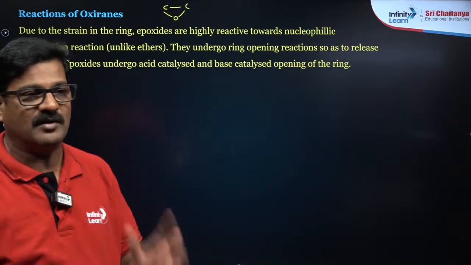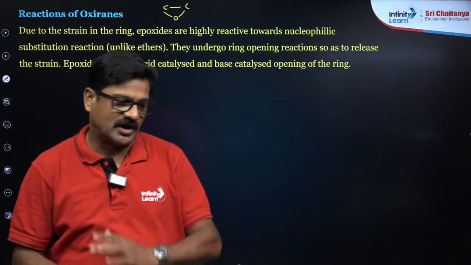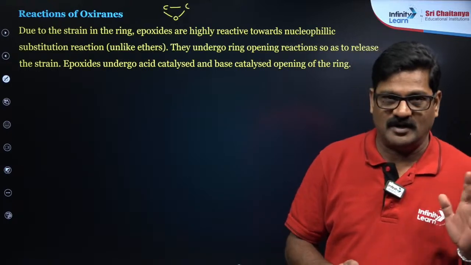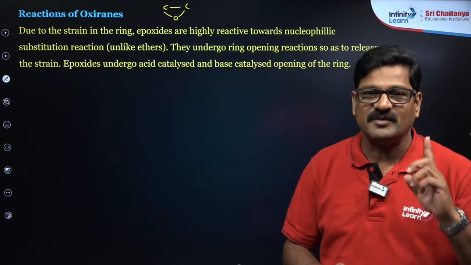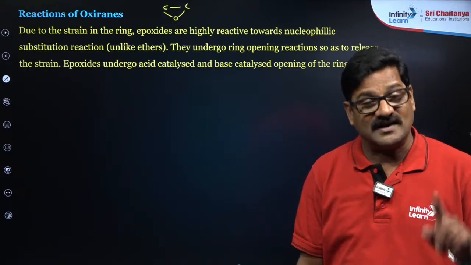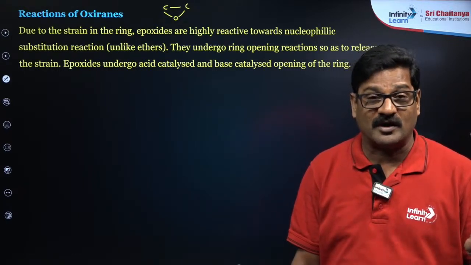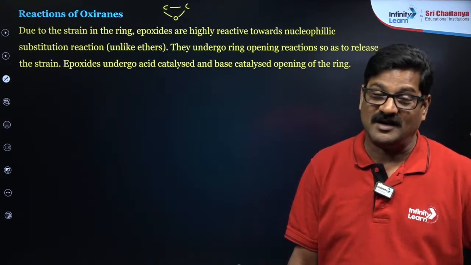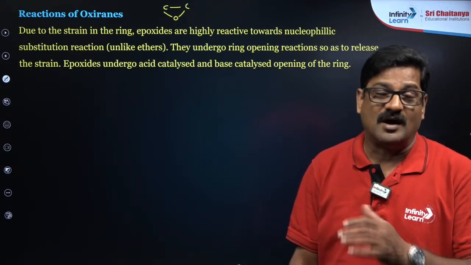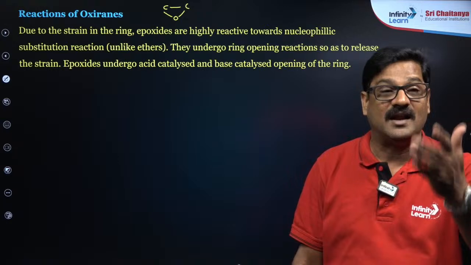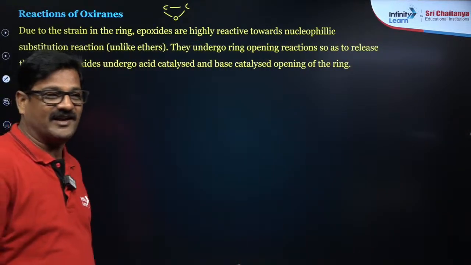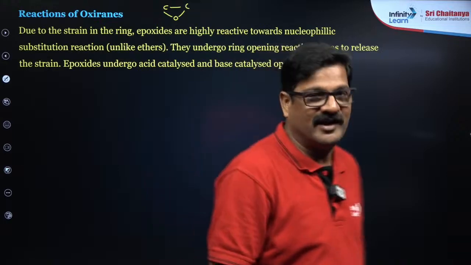How is this ring opening of epoxide seen? The ring opening can be seen in acidic media or in basic media. Trick: in acidic media follow SN1, in basic media follow SN2. When you follow SN1, try to form a carbocation so that the related product is formed. When in the basic media follow SN2, the nucleophile always attacks at the less hindered side. This is the best trick I can give you in epoxide ring openings.